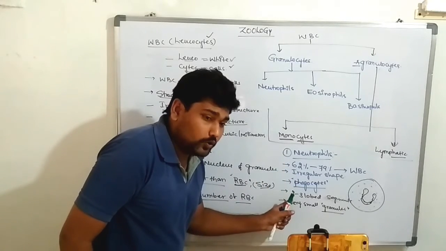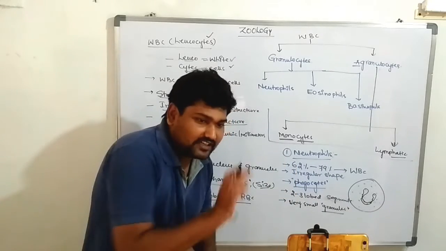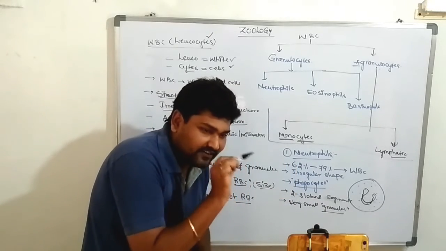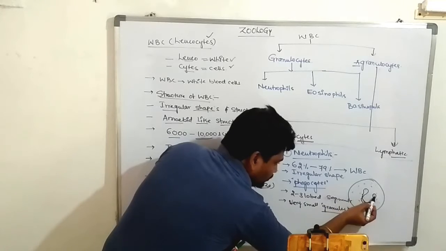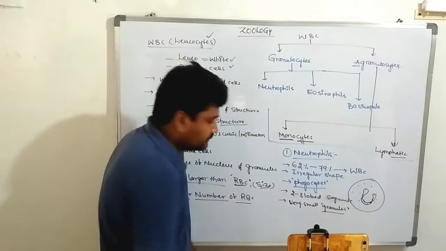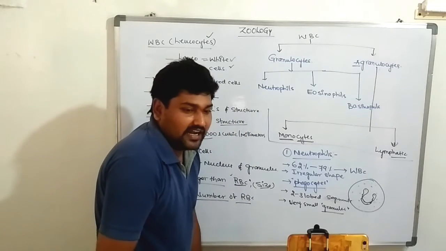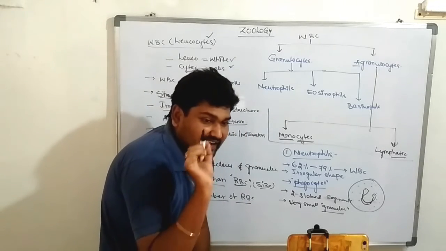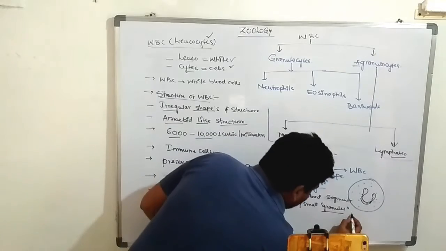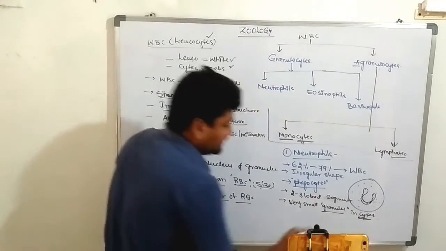It has 2 to 3 lobed structure, nothing but the nucleus. The cytoplasm has a nucleus with 1, 2, 3 lobes. There are very small connections between these lobes, and there are very small granules located in the cytoplasm.